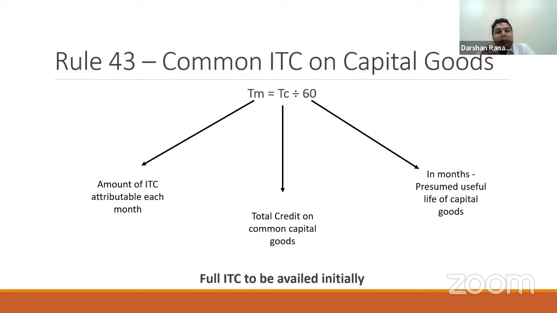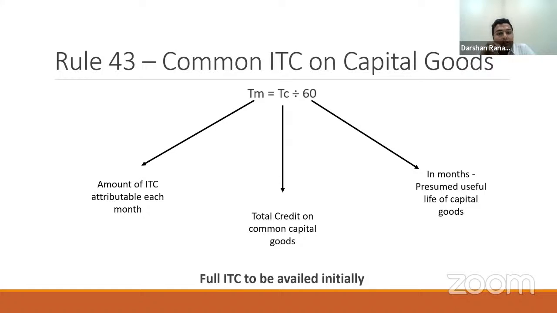Assuming a life of the asset of 60 months, that is 5 years, which is mandatorily assumed under the law, which means that 60 months is by default the life of all assets as per Rule 43, you take the total credit claimed on such common capital goods, divide that by 60, and you derive the ITC attributable to each month.